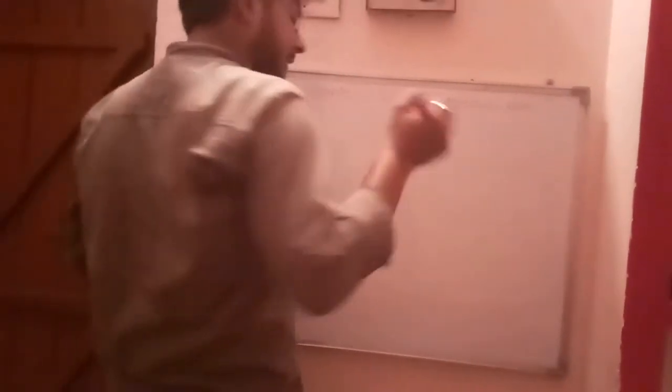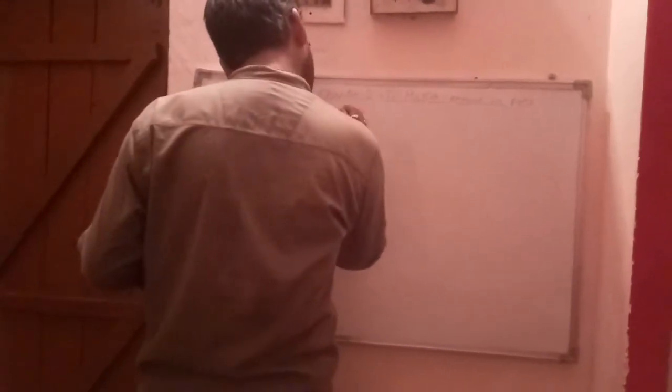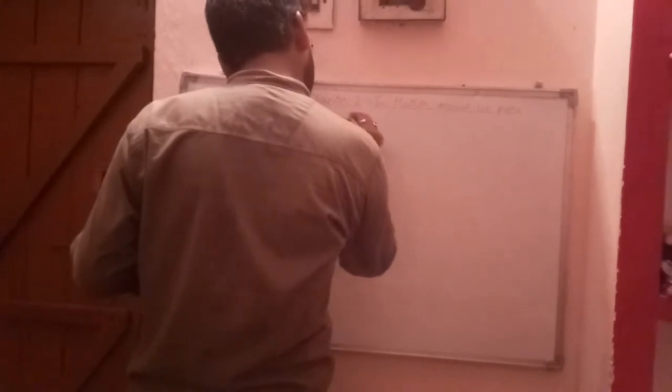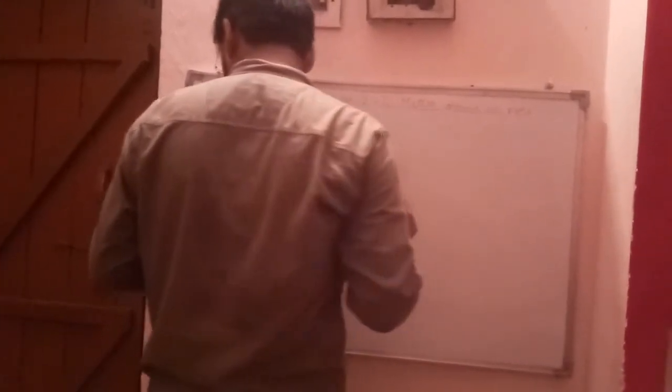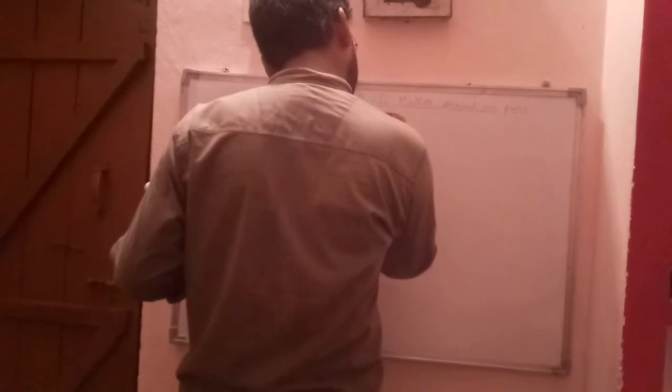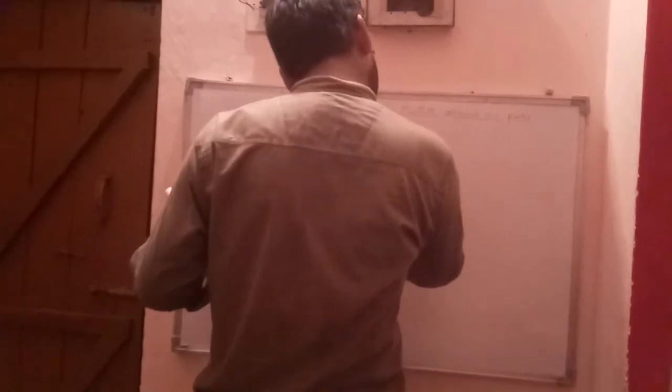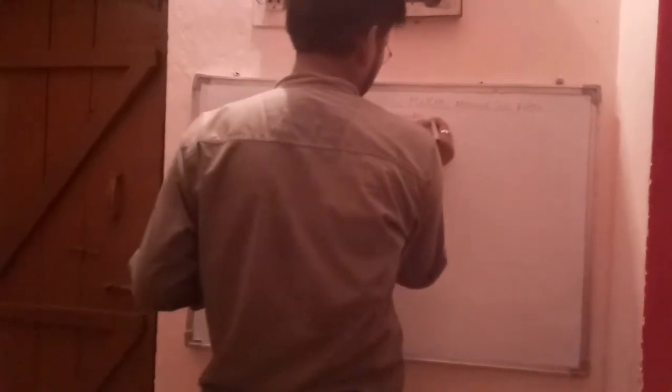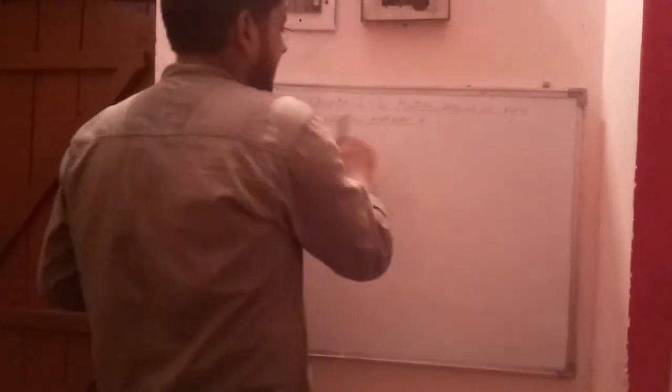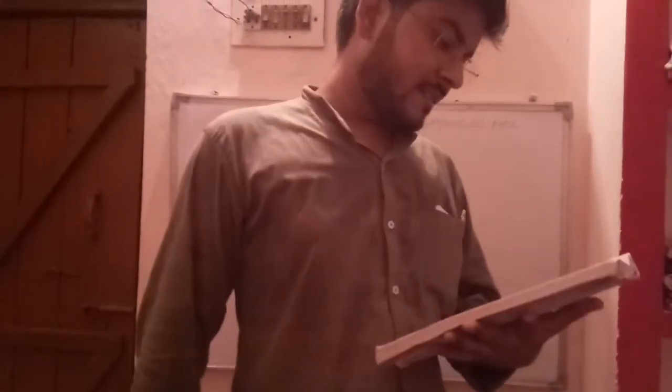So the first property is that metals are malleable. Metals are malleable. This is the first property of the metals.